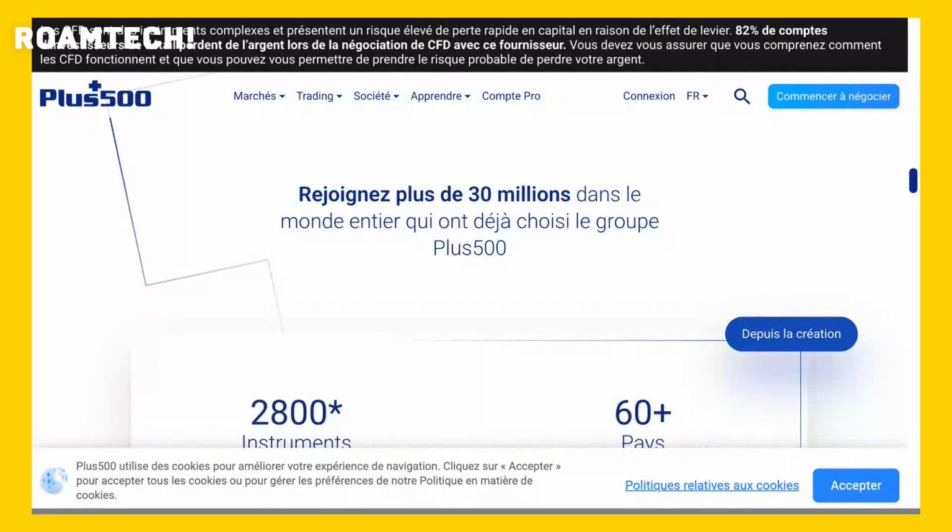I created a demo account first to get a feel for the platform without risking any real money. The registration process was quick and easy, and I was able to explore the interface and practice trading with virtual funds. Navigating the platform was intuitive, even for a relative newcomer to CFD trading like myself.